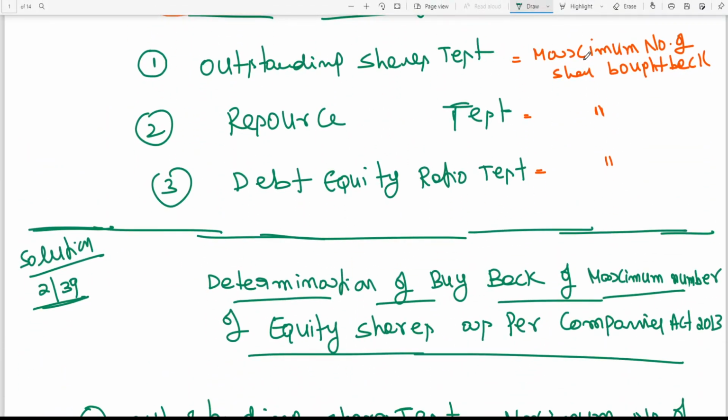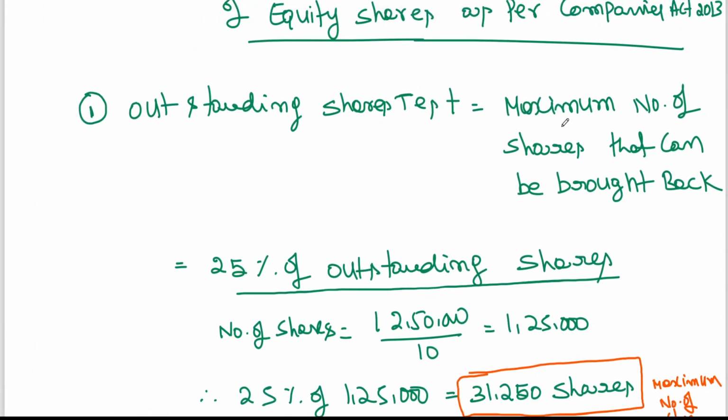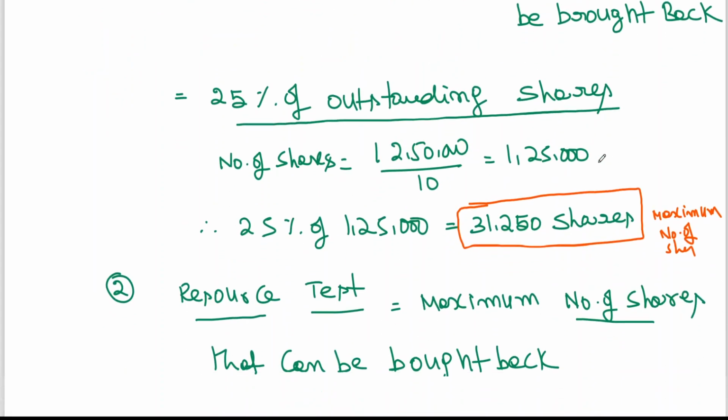The outstanding test gives the maximum number of shares bought back. Resource test also the same. Debt equity ratio test also the same.